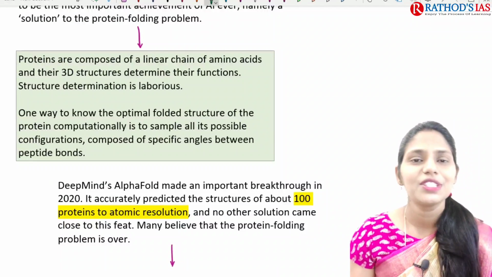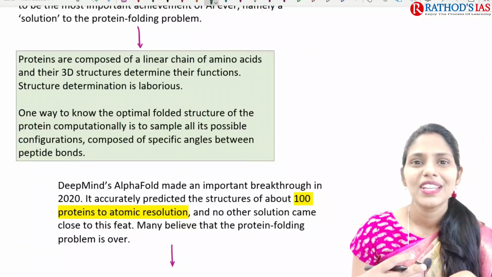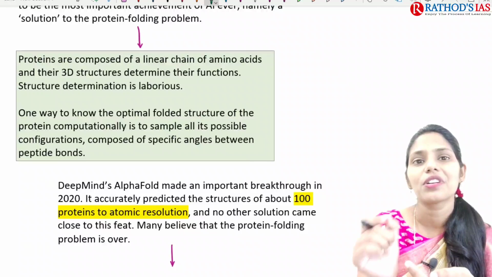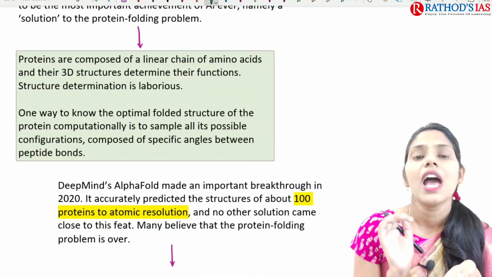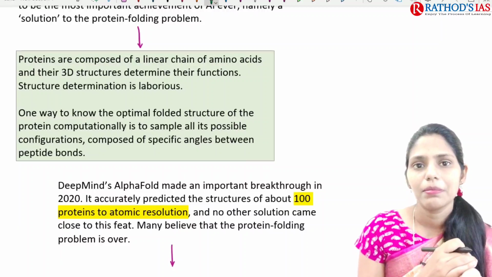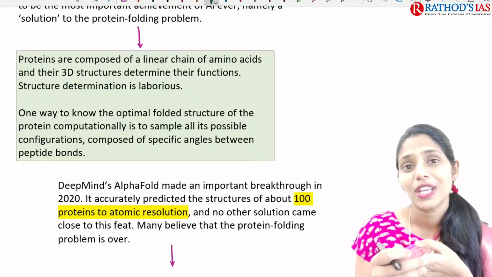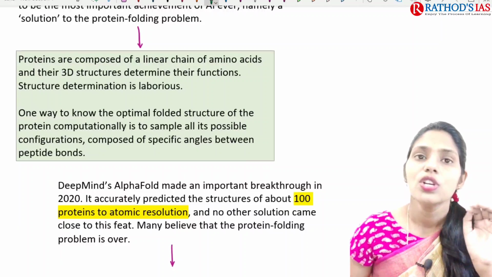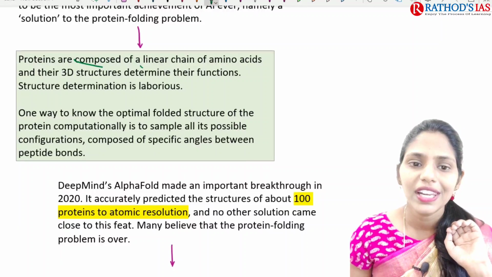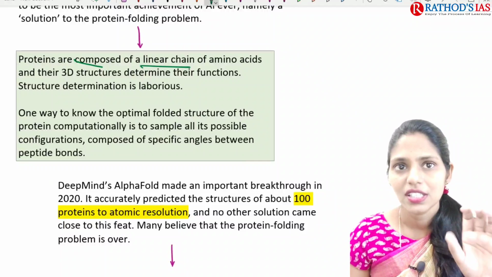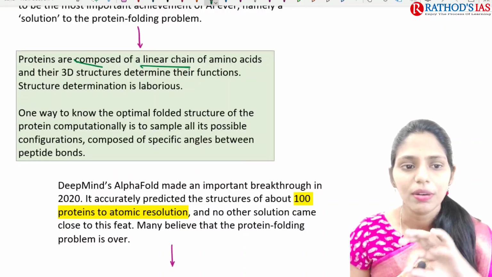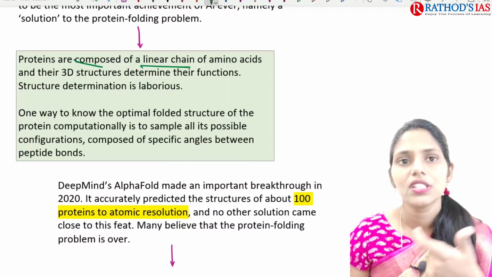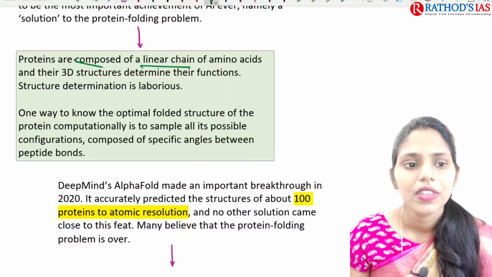So what are the proteins? The proteins that are present in our body. Here, if you see examples of proteins, pulses are a rich source of proteins, as well as animal meat, for example red meat and chicken. They are also an excellent source of protein, and even soya bean as well. Proteins are composed of a linear chain of amino acids. So proteins are nothing but a chain of amino acids, and they have a 3D structure. They are arranged three-dimensionally.